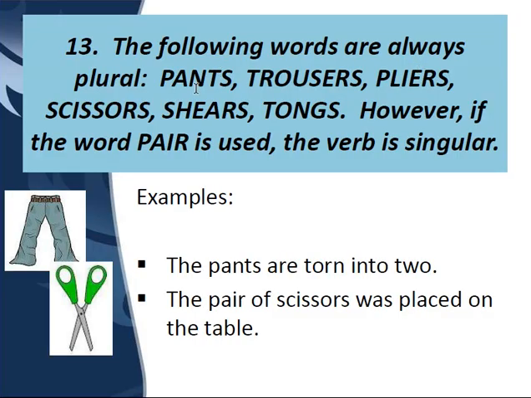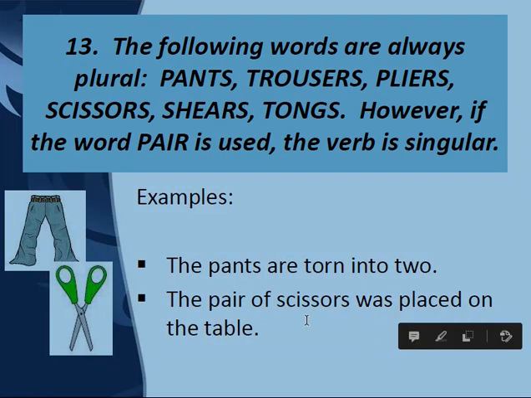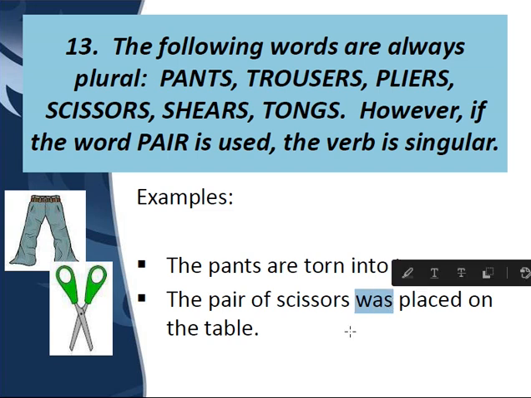The following words, remember when you must have learned it in class 6-7, the number of nouns, and we also learned about some nouns which are always used in plural, like trousers, spectacles, scissors, shears, tongs, pants. Now, whenever these words are used as subject, we always use a plural verb. The pants are torn into two. But whenever we use the word pair of trousers or the pair of scissors, now a pair of scissors is one. So here we are going to use a singular verb.